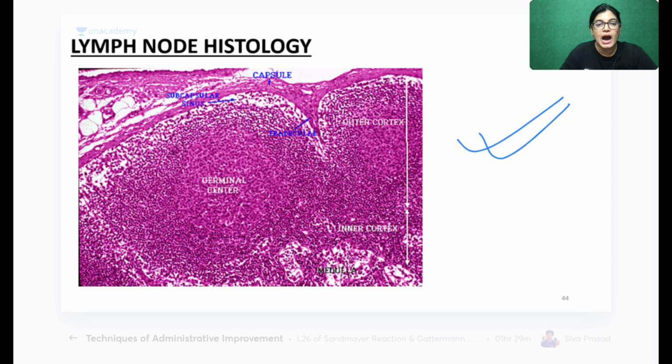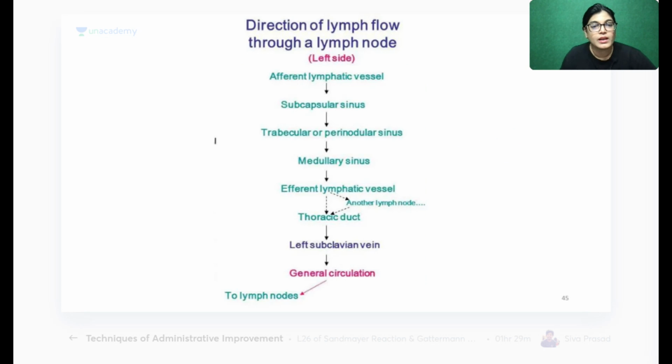This is another slide. See here, this is the lighter stained germinal center. This is the lymphatic nodule. This is the trabeculae. This is the fibrous capsule. This space which you are seeing is the subcapsular sinus.